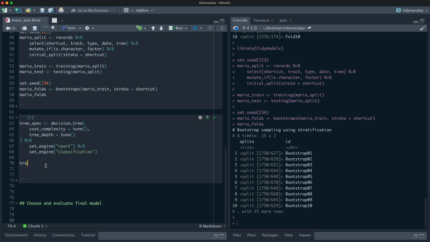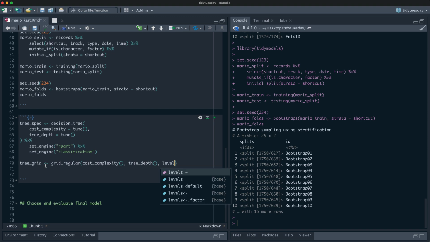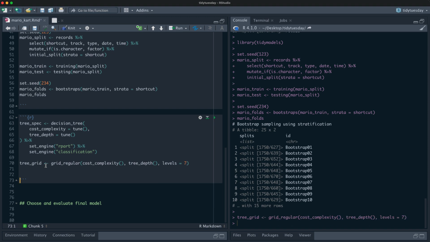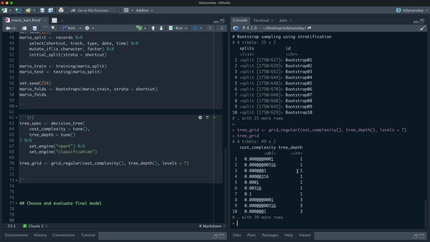Let's make a regular grid here. Let's call it grid regular, and let's say cost complexity, tree depth, and let's say levels equals 7. So we're going to try 7 different levels of each of these. That means overall we're trying 49 different models.